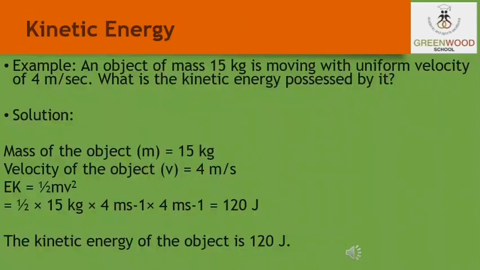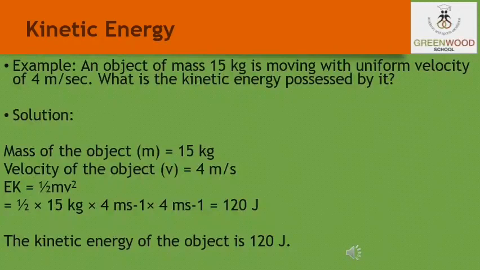Students, let us see one example of the kinetic energy here. Now one numerical is there. The numerical is like that: an object of the mass 15 kg is moving with the uniform velocity of 4 meter per second. What is the kinetic energy possessed by it? So students, let us note it down. What is given? We have the mass of the object, that is 15 kg, and the velocity v of the object is given as 4 meter per second.